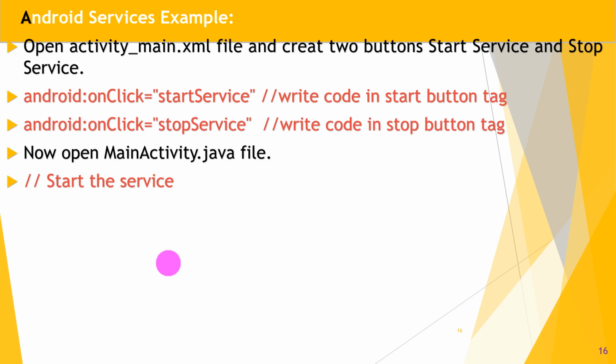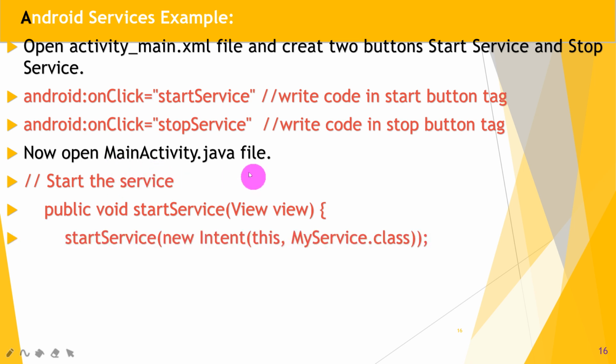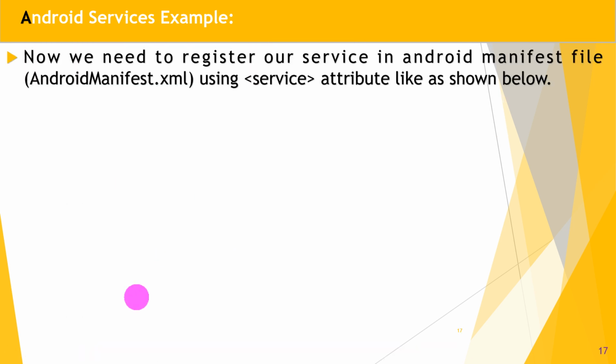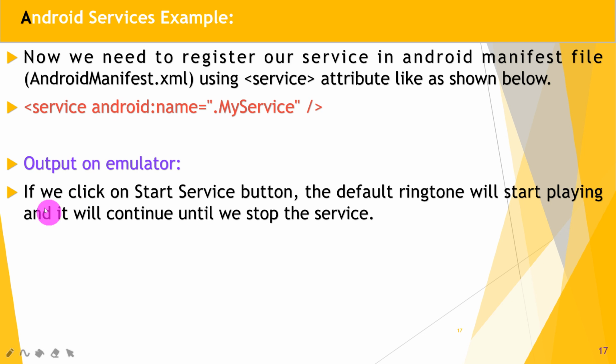Start service and stop service we have to write in the activity main XML file. Then open the MainActivity.java file and write the start service method and stop service method. Great. So register the service in the Android manifest file. And what is the output on the emulator? If you click on the start service button, the default ringtone will start playing and it will continue until we stop the service. Great guys, hope you understand that.